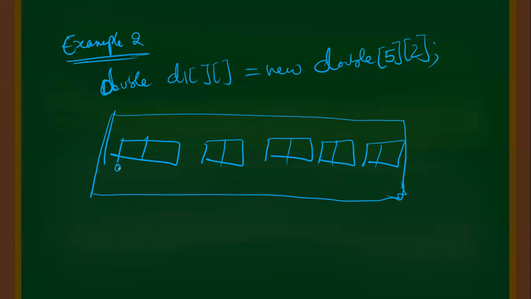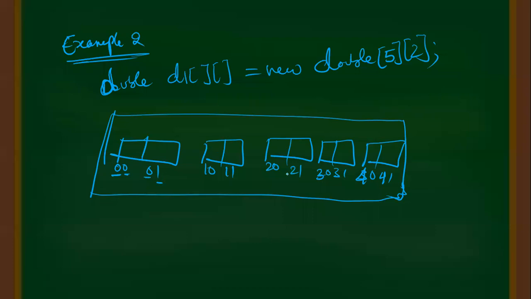This is 0, 0. This is 0, 1. This is 1, 0, 1, 1. 2, 0, 2, 1. 3, 0, 3, 1. 4, 0, 4, 1. Imagine this is separate, meaning 0th row, 0th column, 0th row, first column.